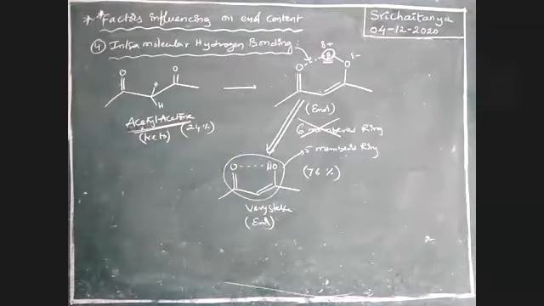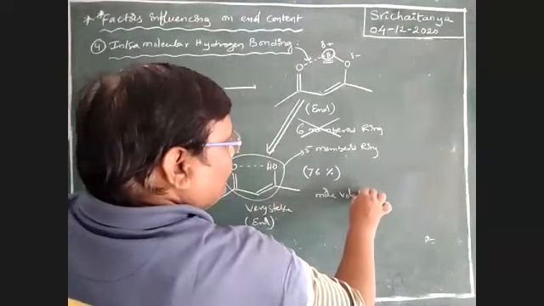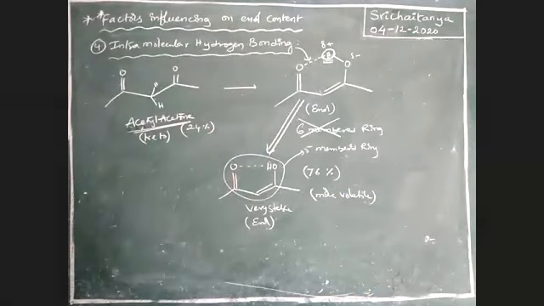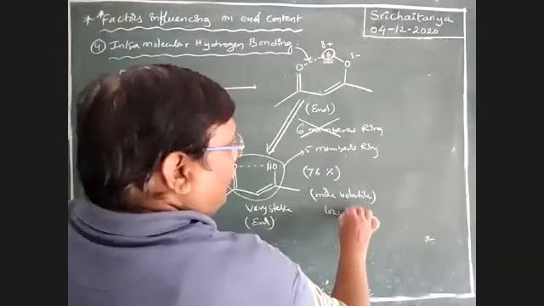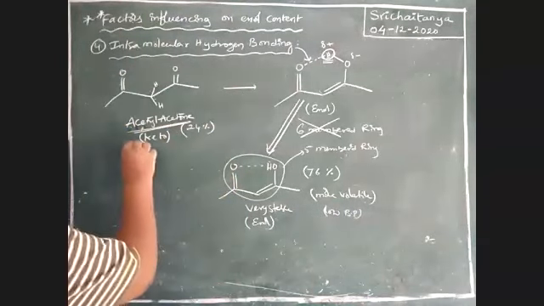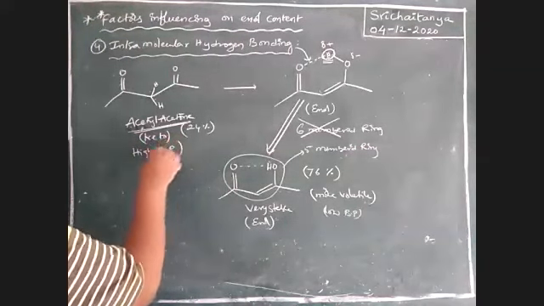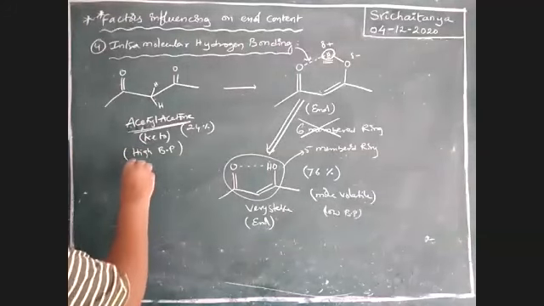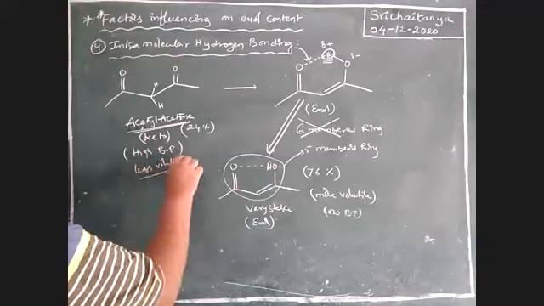Next, note down this point. Boys, because of intramolecular hydrogen bonding, this compound is more volatile, meaning it is easy to evaporate and has a low boiling point. This one has a high boiling point, so it is less volatile, which means not easy to evaporate.